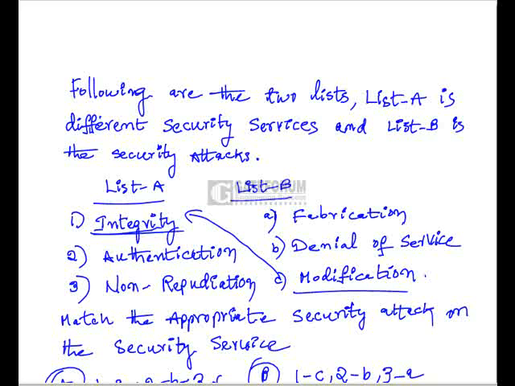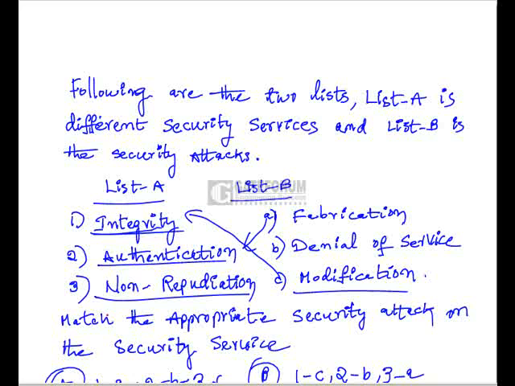That is 1C. Authentication means proper identification of the originating source, whether source or destination. We have to identify properly whether it is coming from the same source or not. When you fabricate a message pretending that it is coming from the proper source, it is an attack on authentication. So that is 2A. Non-repudiation covers the case where a source has sent a message and later denies that it was sent.